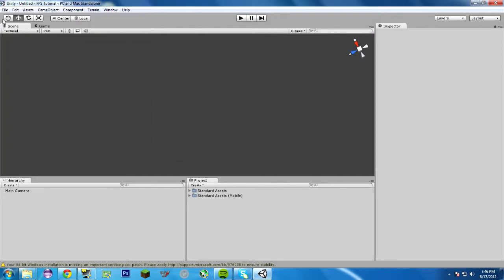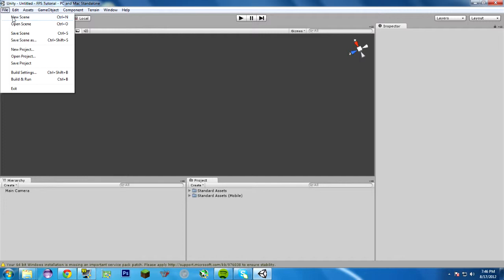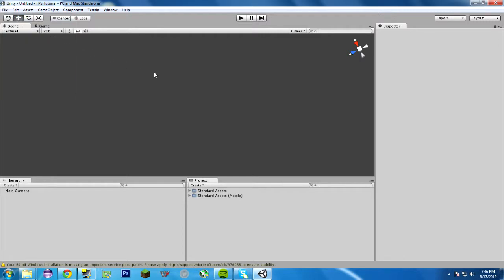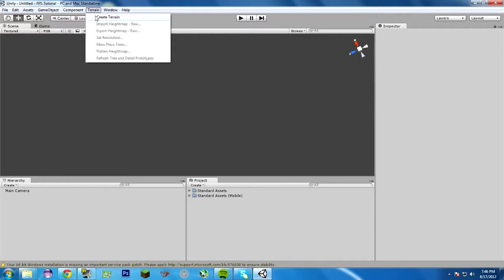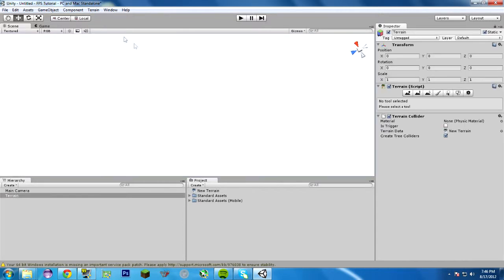So let's just close this window. Let's go to File, New Scene. We'll create a new scene here. And inside the scene, we'll go to Terrain, Create Terrain. And what is a terrain?